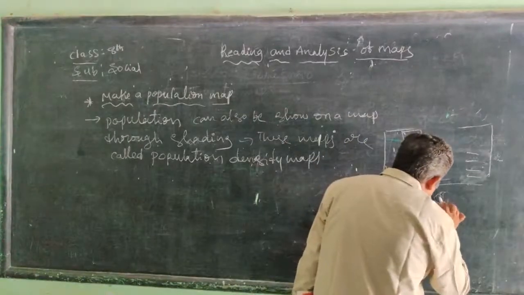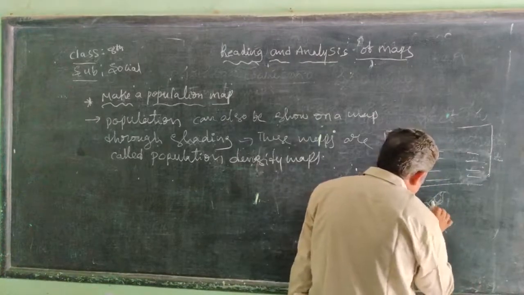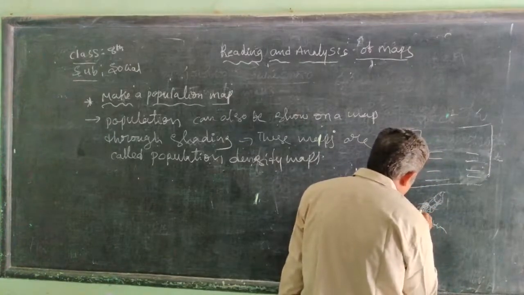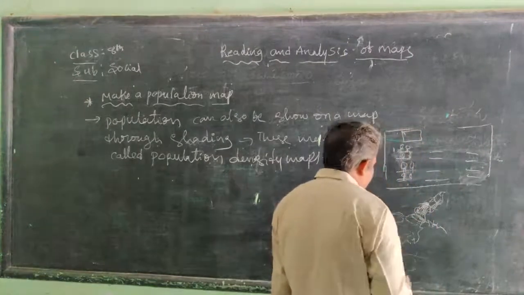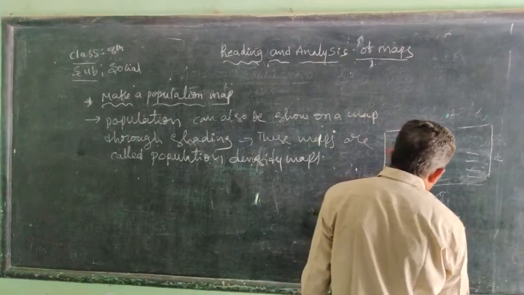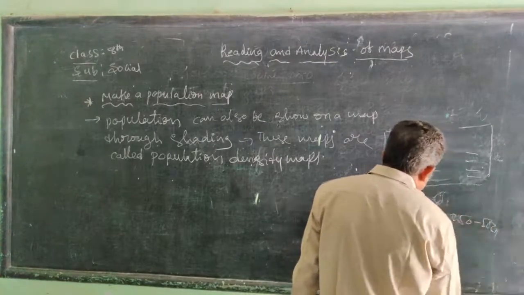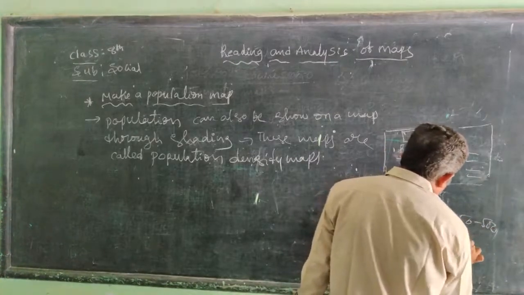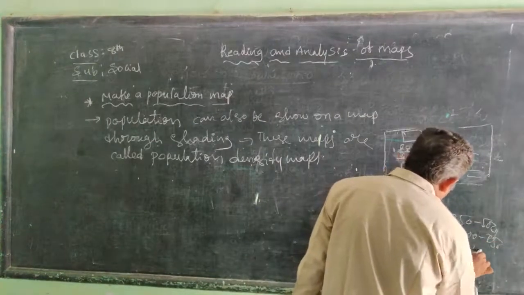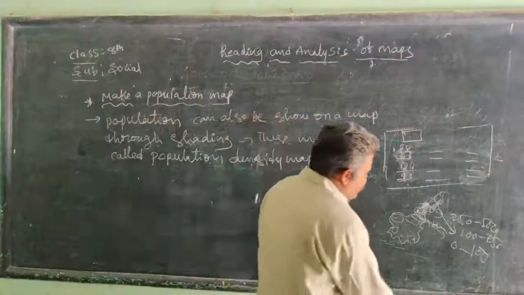We use different shading also. Here is a light color, and here a very thick color, and also some points here. This shows a population of 250 to 500, this shows 100 to 250, and the next color shows 0 to 100 per square kilometer.